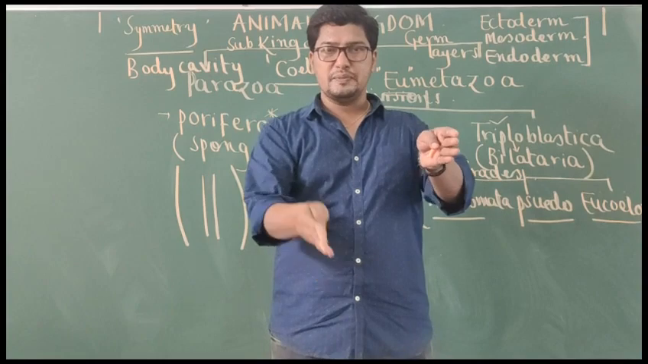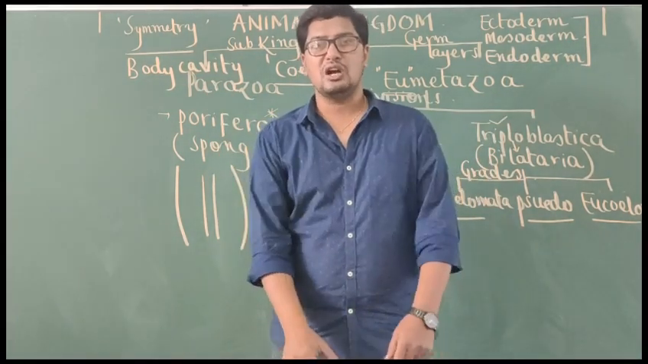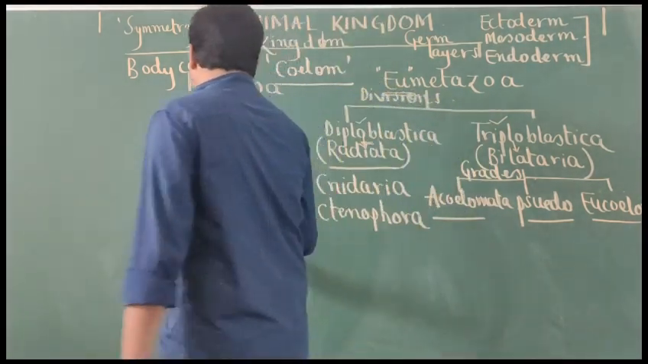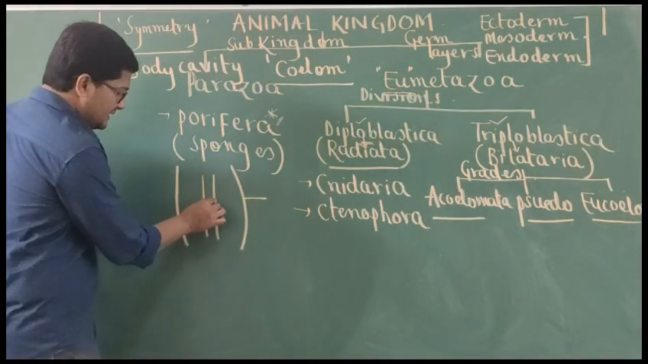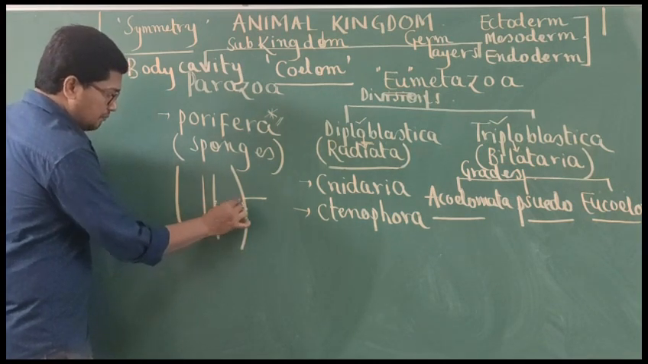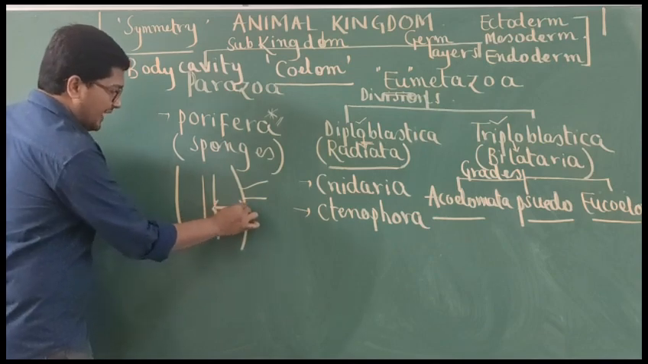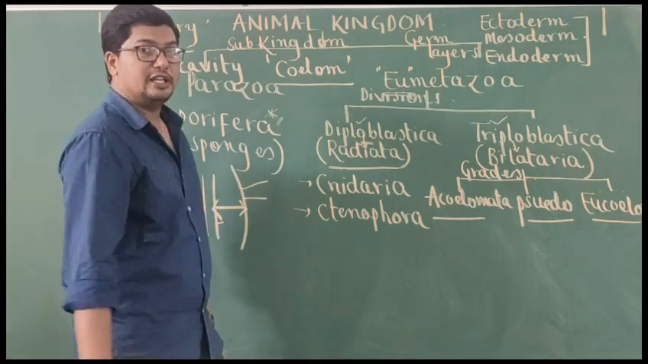Inside the body wall, what is present? There is a narrow tube. That narrow tube is called the gut. So, now this is the body wall and this is the gut wall. You can see in the diagram. In between the body wall and gut wall, there is a spacious cavity, and this cavity is called coelom.